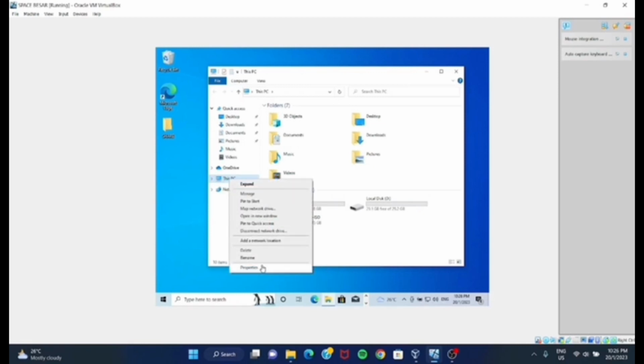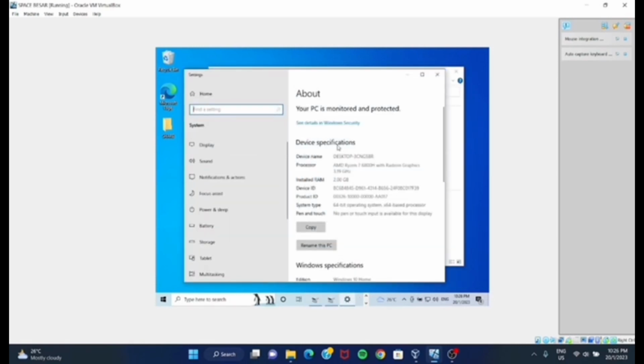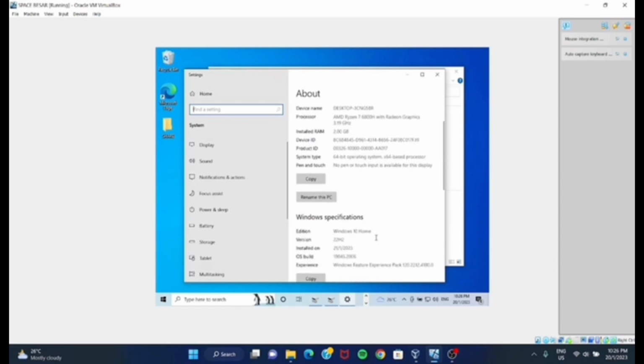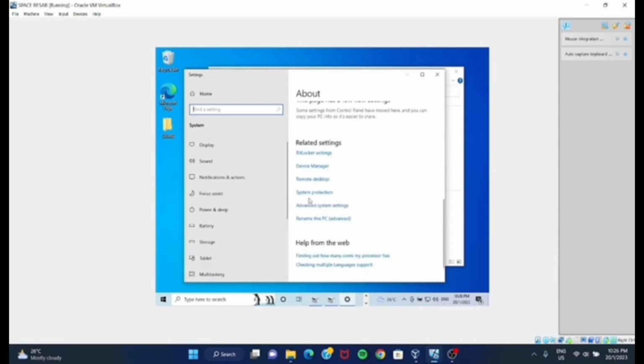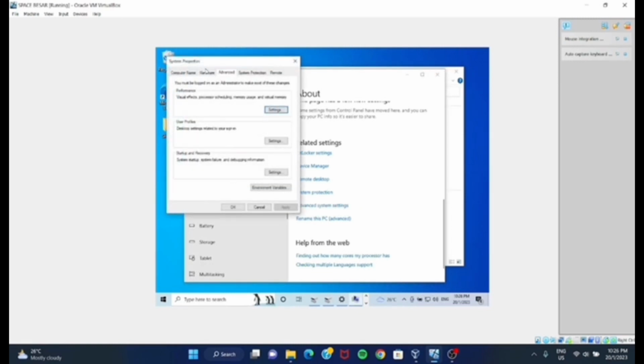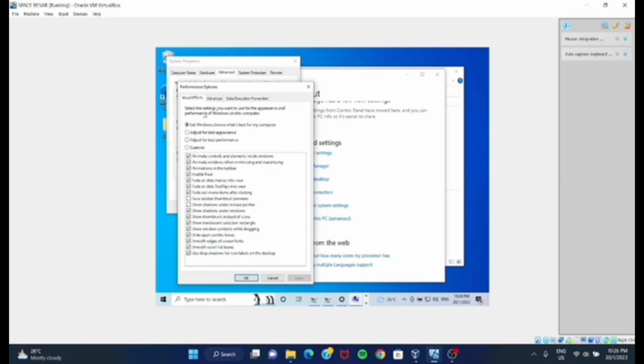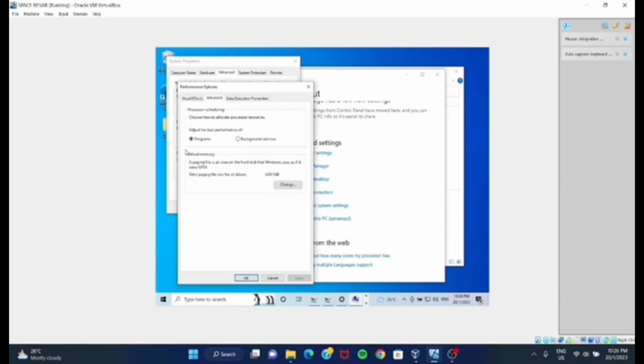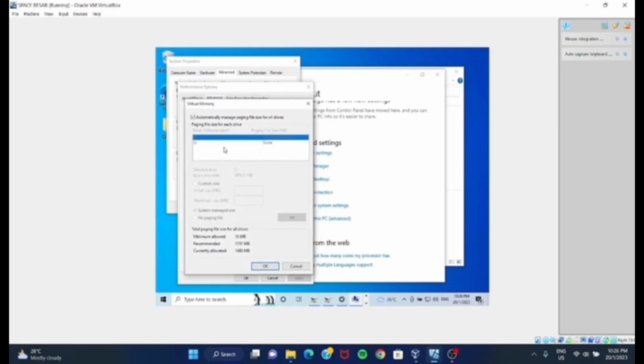Click on properties. Click on advanced system settings. And then click settings. Choose advanced. Click change.